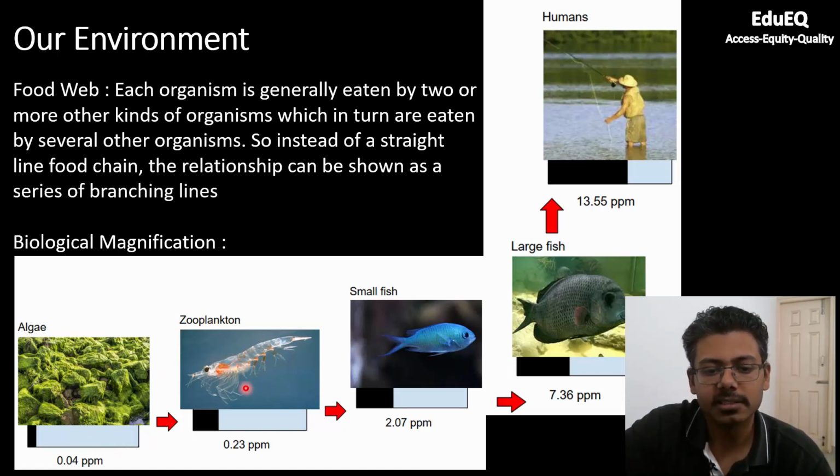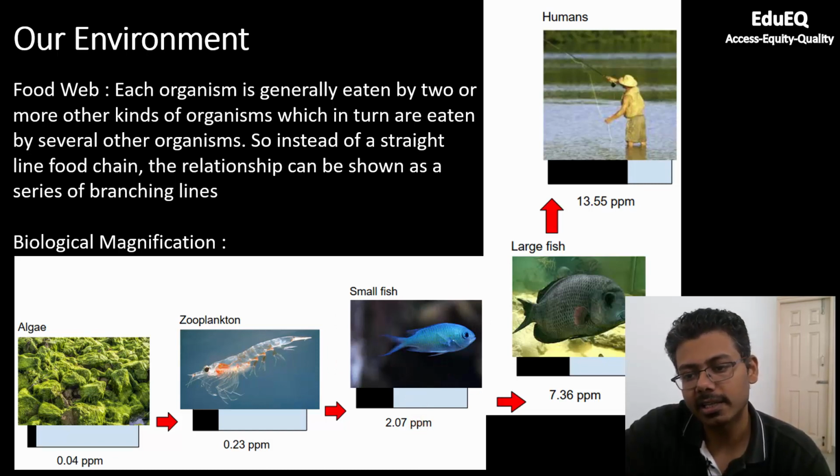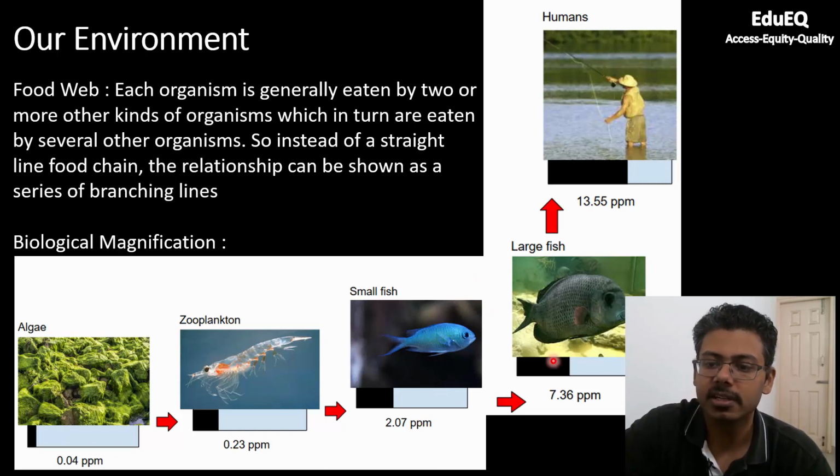But when zooplankton starts eating this algae, it will consume algae in large amount, right? It will not eat just one particle of algae. Over its life, it will eat a lot of algae. So the concentration goes from 0.04 to 0.23. Then small fish will eat this zooplankton and the concentration becomes around 2 ppm. And this small fish will be eaten by large fish, and not just one fish, multiple fishes.